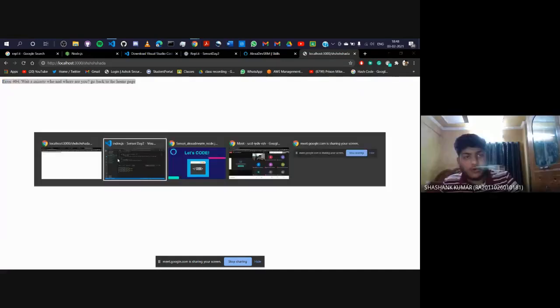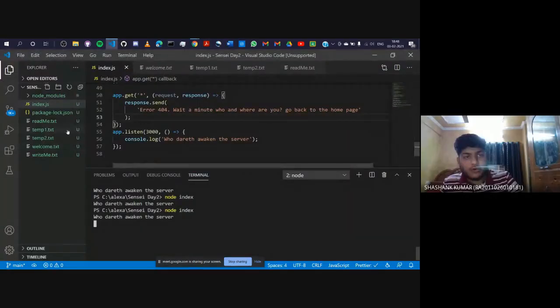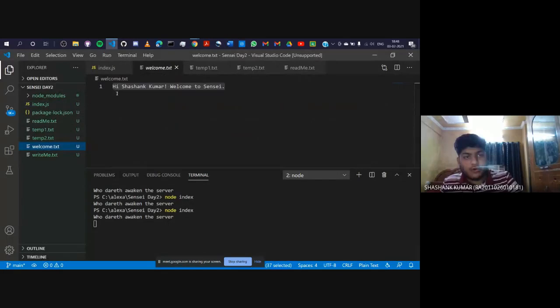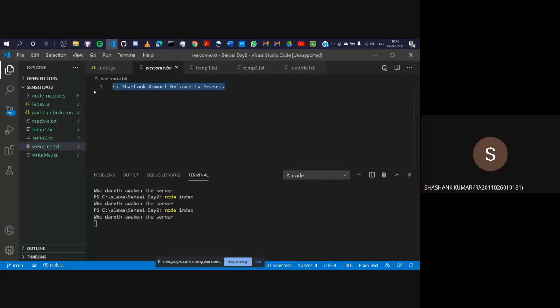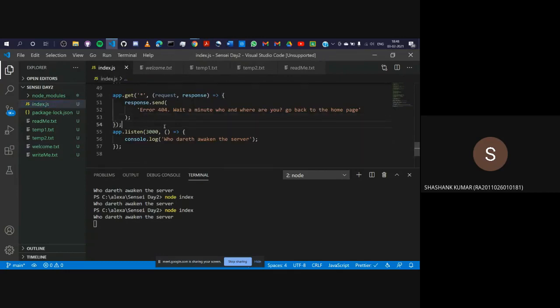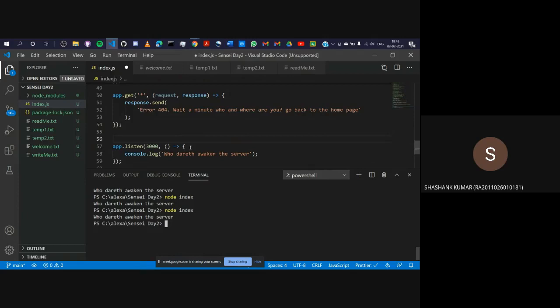You can virtually enter any route which is not defined and you'll get the 404 message. Let's create one more route. Remember when we created a welcome message? This one. Hi Sashank Kumar, welcome to Sensei. Let's send this to our browser. I'll go back to our index page and I'll create one more route. Okay, so I'll create a get route.